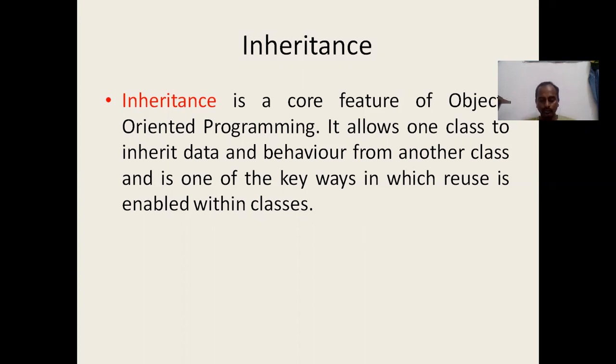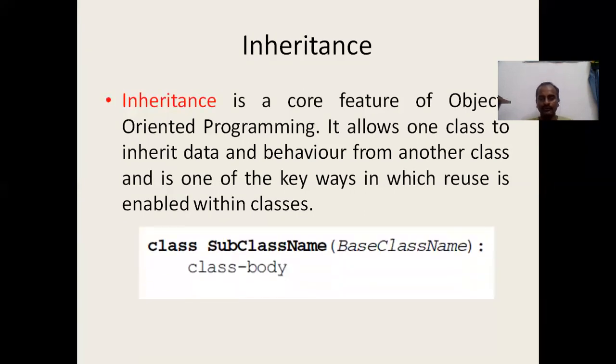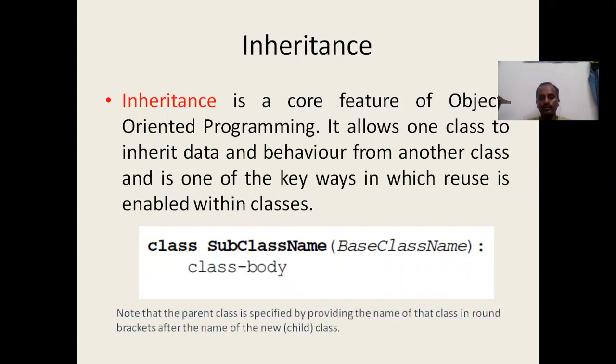When we look at how to achieve inheritance in Python, that was the syntax. When we define a new class, we pass the class which we are inheriting in parentheses in the given format: class, subclass name, followed by base class in parentheses, colon, then the class body. You can define your class there. You should clearly note that the parent class is specified by providing the name of that class in round brackets after the name of the new child class. The subclass is the new class which I am defining, and the base class is something which already exists.